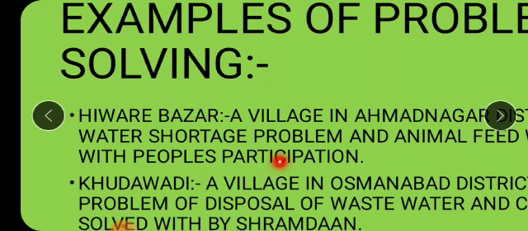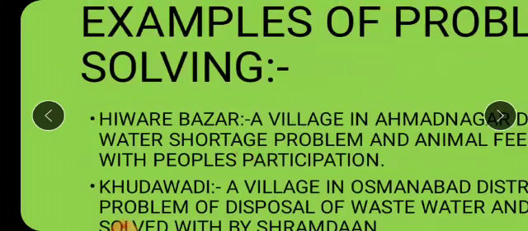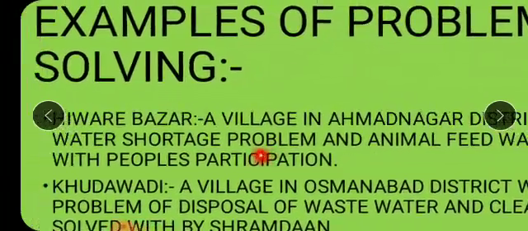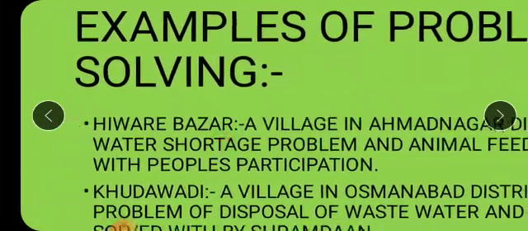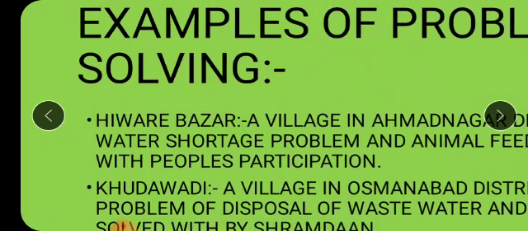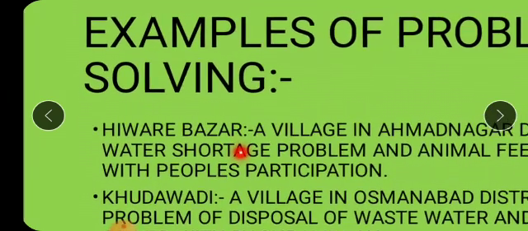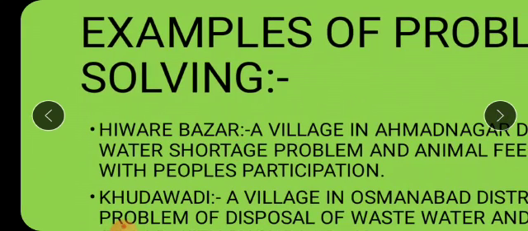When all people participated to solve their own problem, their whole problem was solved. Now the same village which was short of trees, where water shortage was there, the same Hivre Bazar now has lush green surroundings. Everywhere you will see greenery, all trees. So how have the people solved their own problem? As they came together, isn't it?